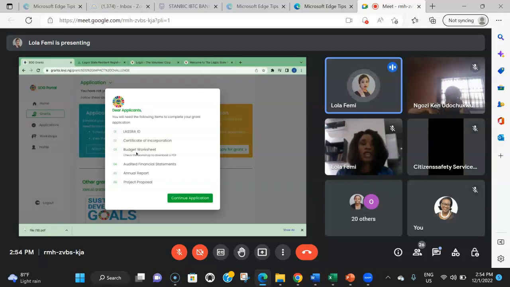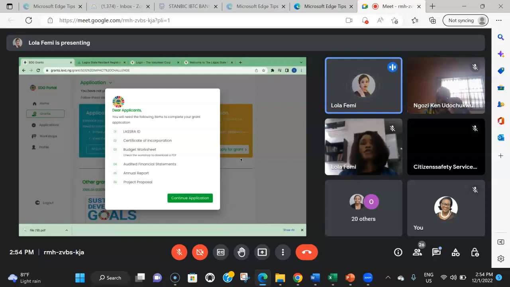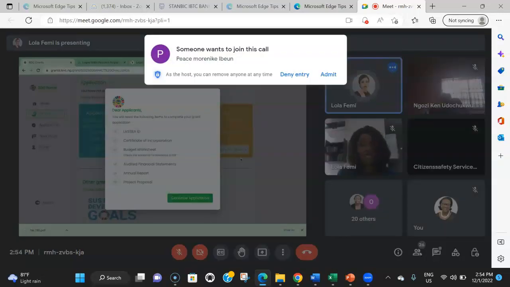Now, the second one is the budget worksheet. The budget worksheet runs through all the items that you will be needing, the resources that you need and what the cost is. That's where, as they used to say back in school, you show your workings. This is also very important because the PSB would be looking at it to determine the feasibility of your project.